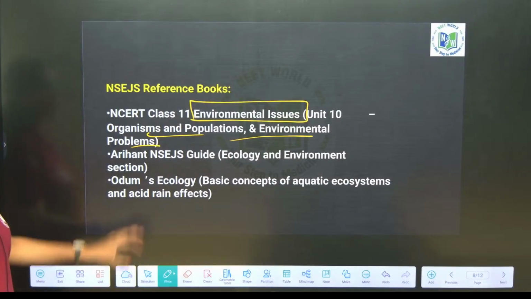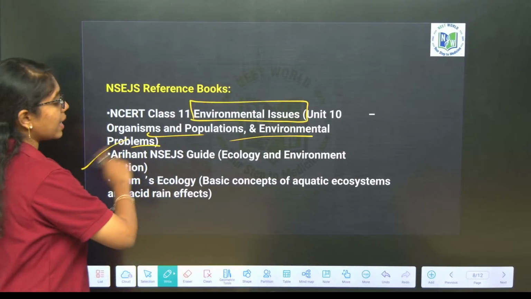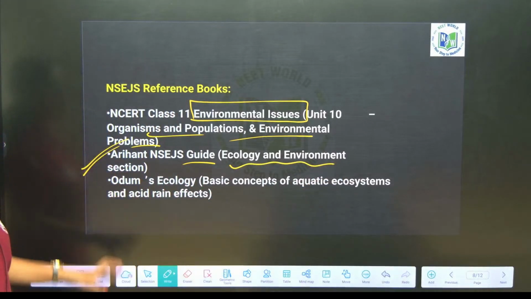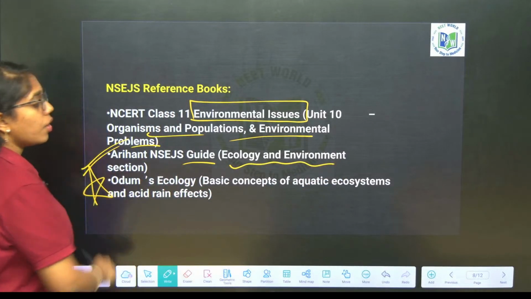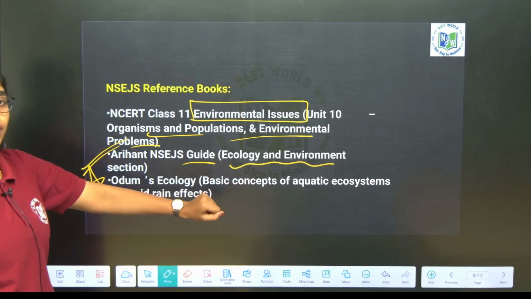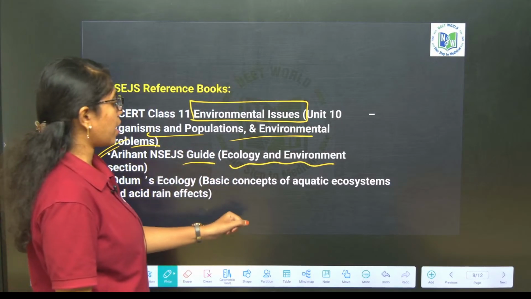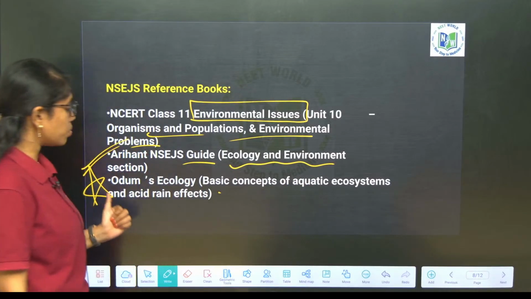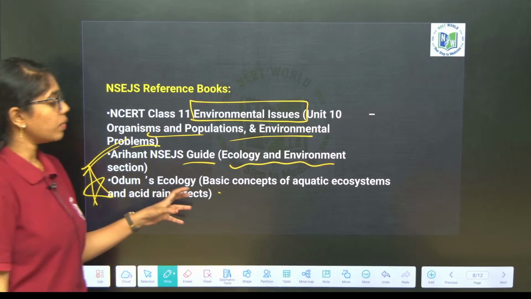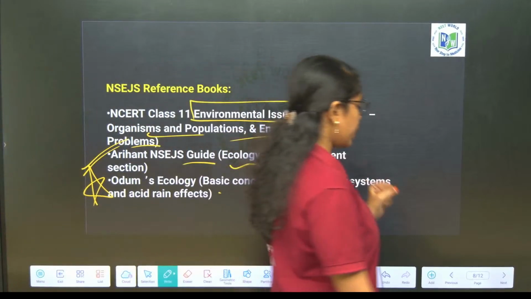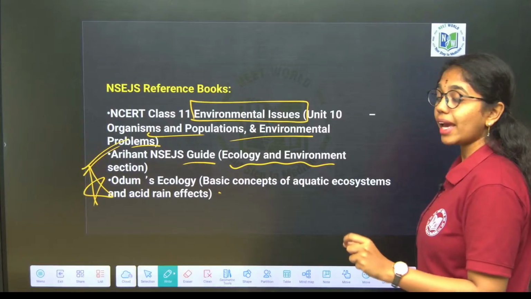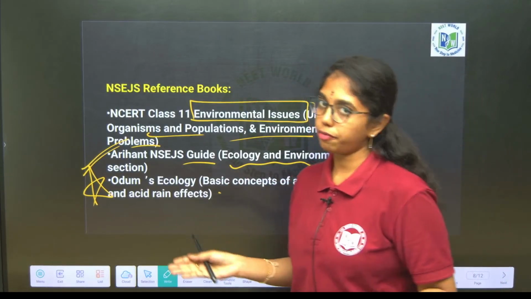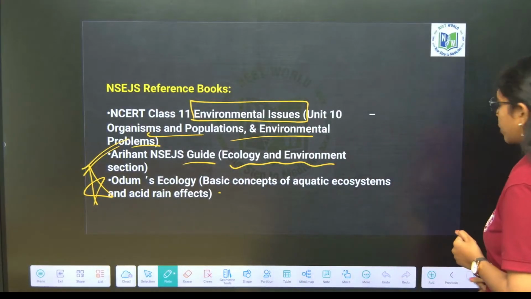You can get a best reference from the Arihant NSEJS guide, ecology and environment section, and Odum's ecology, the standard book where you will get complete clarity on acid rain effects and the basic concepts of aquatic ecosystems. From this you will get the complete picture of the pH range, aquatic life, acid rain, and the range to maintain aquatic life properly. So with this, 2 questions are done.